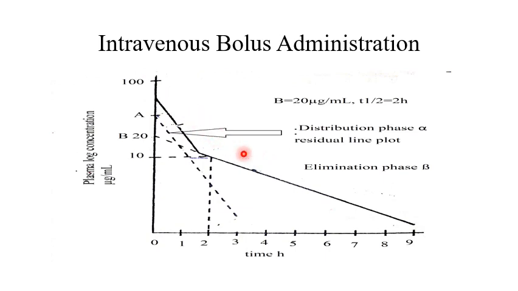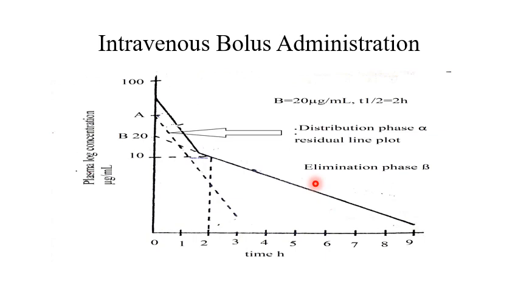When we plot these values on semi-log graph paper, the plasma concentration declines rapidly in the first phase. This is the rapid decline in the concentration, followed by a terminal shallow decline. The initial steep decline is basically due to the distribution of drug from the central compartment to the peripheral compartment, and this terminal shallow decline is due to the elimination of drug from the central compartment.